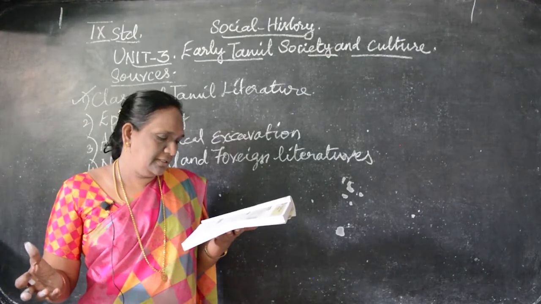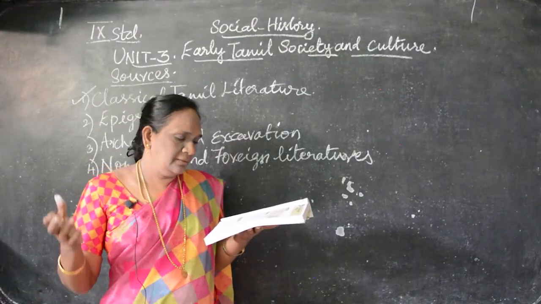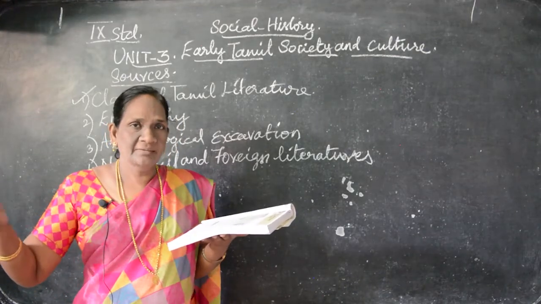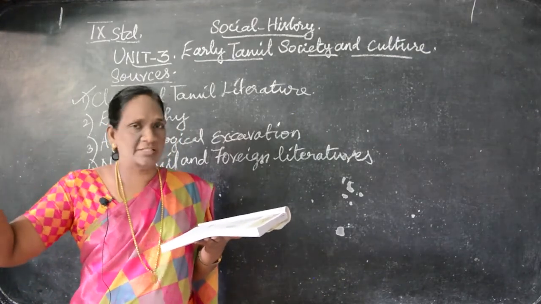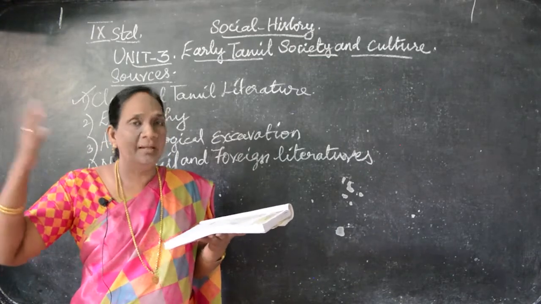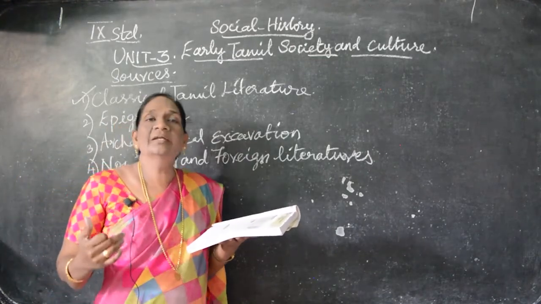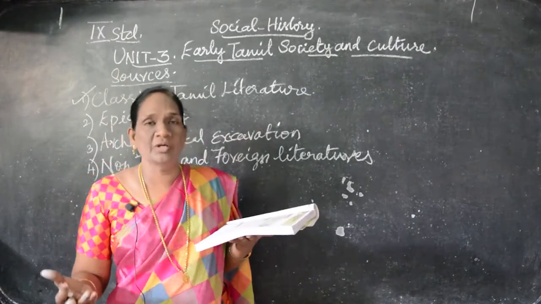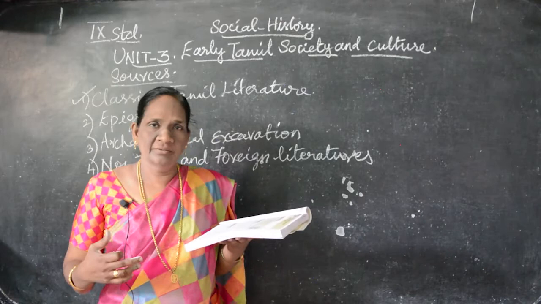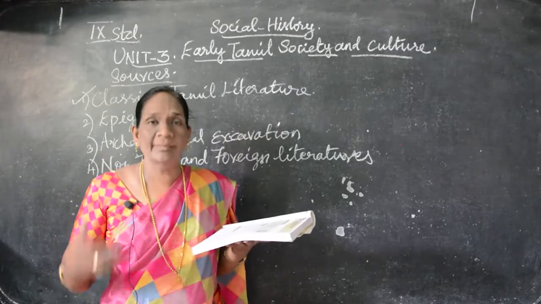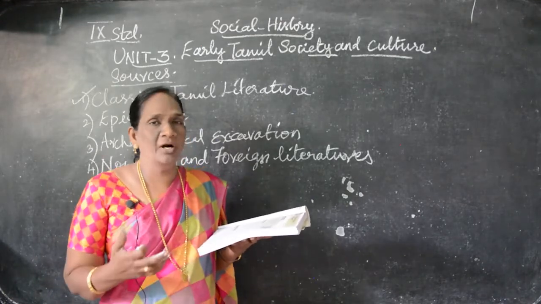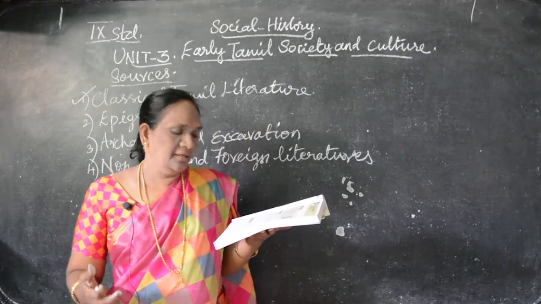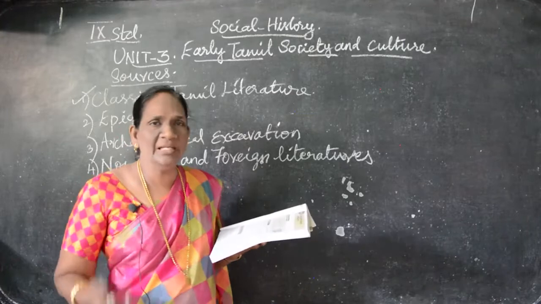Understand? And next what we can see, then 11 கீழ் கணக்கு, 11 மேல் கணக்கு, that is 18 major works. 11 மேல் கணக்கு and 11 கீழ் கணக்கு, it is 18 minor works. Okay, then from எட்டு தொகை, then பத்து பாட்டு. So from all these Tamil literatures we can know about the early Tamil society. Can you able to follow? And in எட்டு தொகை you all know, you would have studied in Tamil.